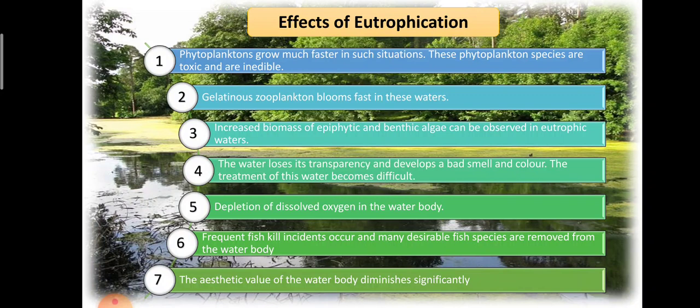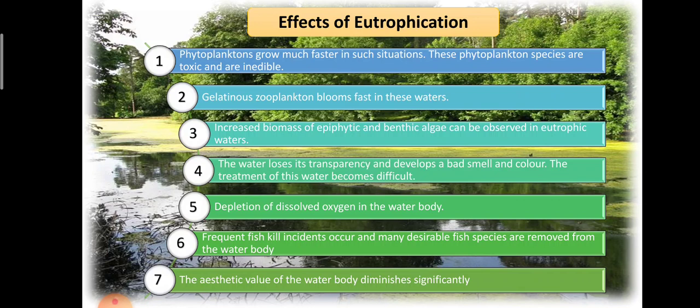Benthic region means the lowermost layer of the lake. So benthic algae: an increase in biomass of epiphytic and benthic algae can be observed in eutrophic waters. Then fourth, the water loses its transparency and develops a bad smell and odor. The treatment of this water becomes difficult.